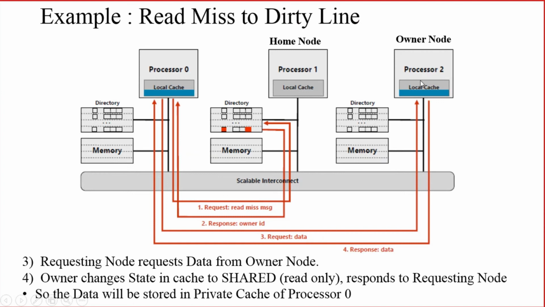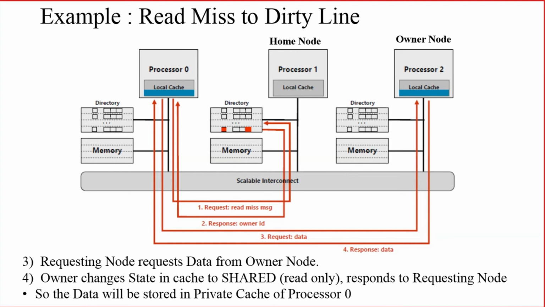So what does the owner node do? The owner node first of all changes the state in its cache to shared state because processor 0 is trying to read the data from processor 2, right? Initially, let us take that in processor 2, that block of memory was in, for example, modified state or exclusive state. What does it mean?